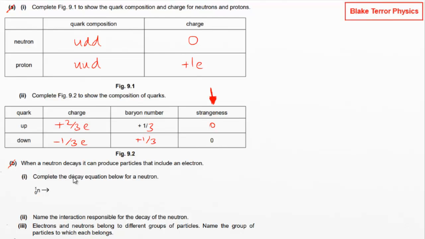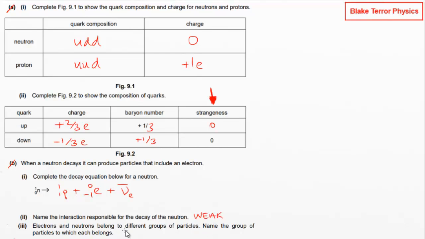When a neutron decays, it can produce particles that include an electron. Complete the decay equation below for a neutron. So we know we're going to get a proton, we're going to get an electron, and then we're going to get an anti-neutrino, an anti-electron neutrino. Name the interaction responsible for the decay of the neutron, so that is the weak interaction.